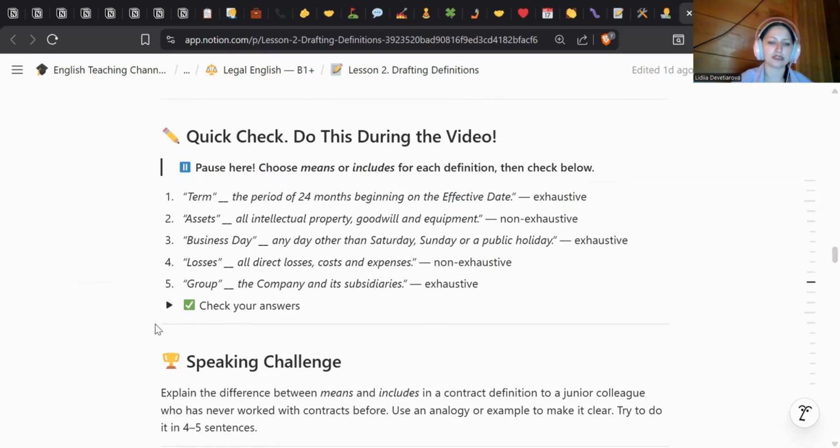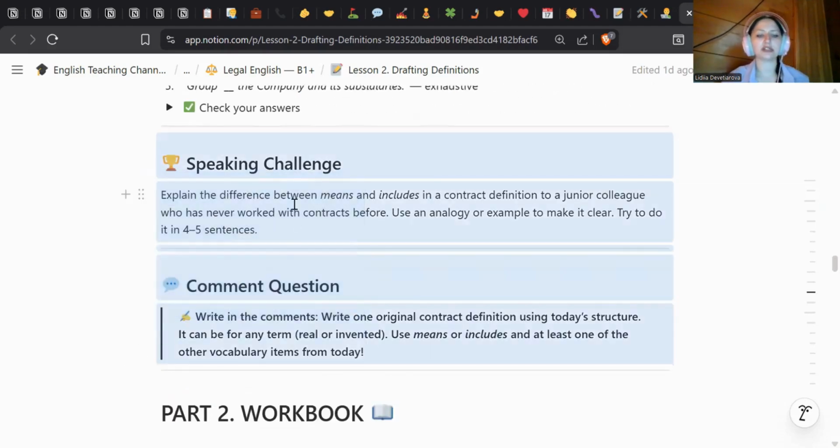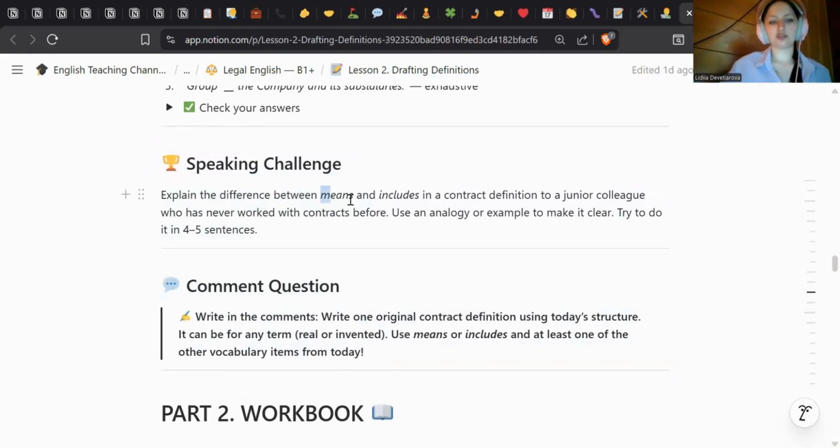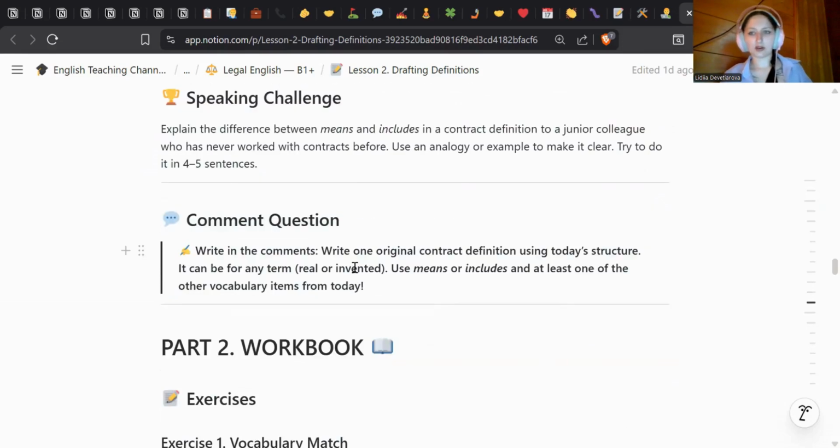Super. Yeah, wonderful. Speaking challenge and common question. As for the speaking challenge, could you please explain the difference between means and includes in a contract definition to a junior colleague who has never worked with contracts before? Use an analogy or example to make it clear and try to do it in 4 or 5 sentences. And as for the common question, could you write one original contract definition using today's structure? It can be for any term, real or invented. Use means or includes and at least one of the other vocabulary items from today.